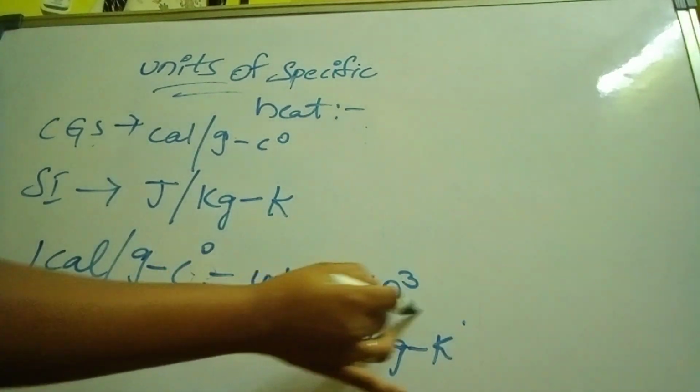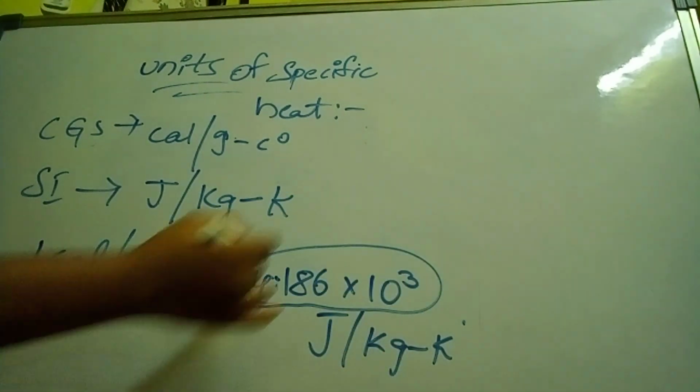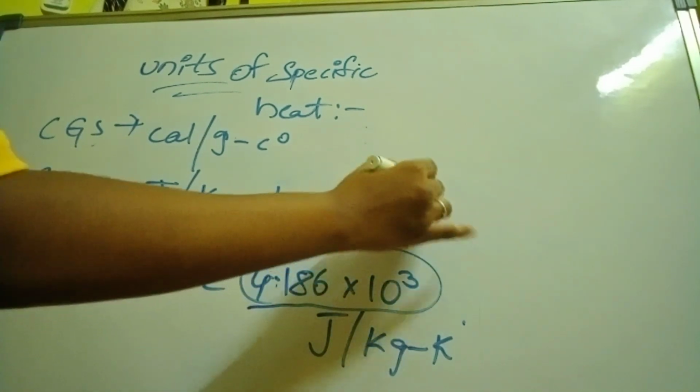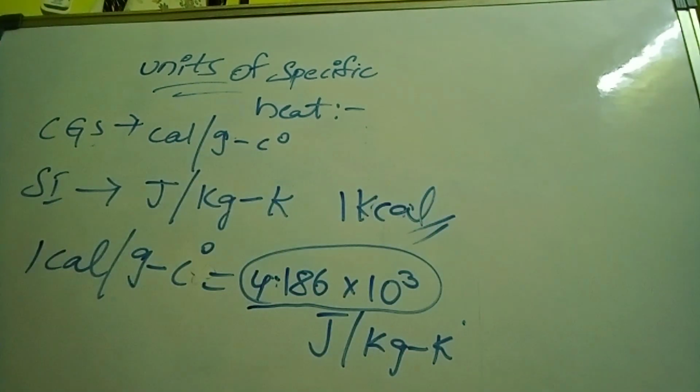This 4.186 into 10 power 3 we can also write as 1 kilocalorie by kg minus kelvin.